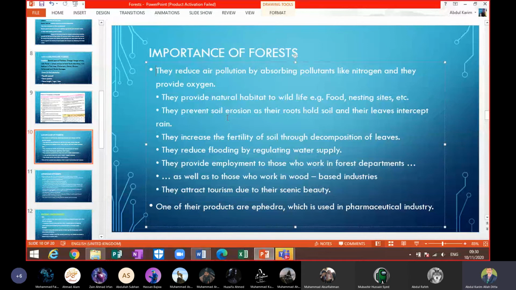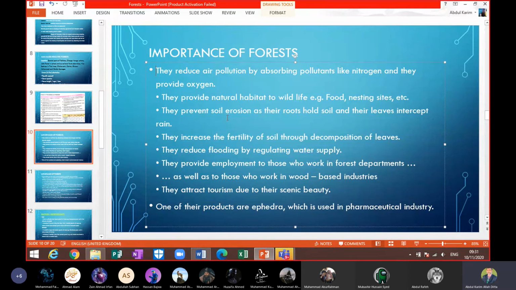Like in developed countries, if you have seen, where they have railway tracks, on both sides of the railway tracks they have planted trees. Because when a railway engine crosses that area, even if sound is produced, these plants absorb the sound, and more sound does not reach the other areas, beta. It means that they reduce sound pollution. So we have a lot of benefits of the plant.